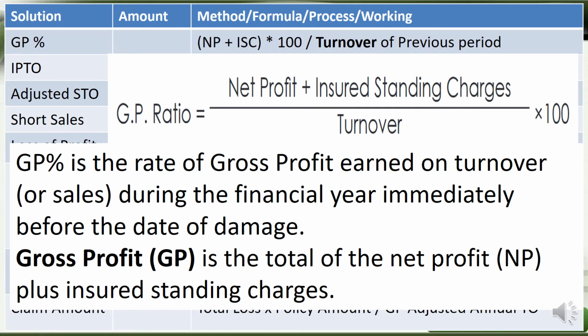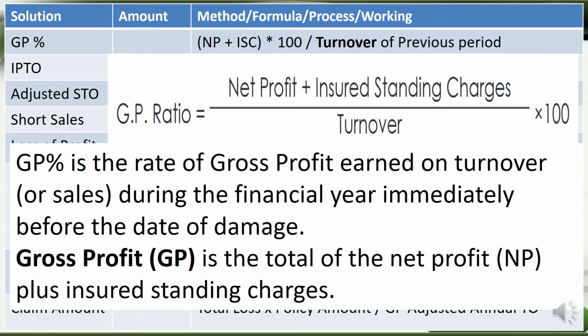In order to help the student understand this formula, it is simple. This is the same thing, but put in one line like that. So we can understand that the gross profit ratio is net profit plus insured standing charges divided by the turnover multiplied by 100. So that's what is mentioned here. This is the formula. It may be given in your textbook also, so you have to understand it well.